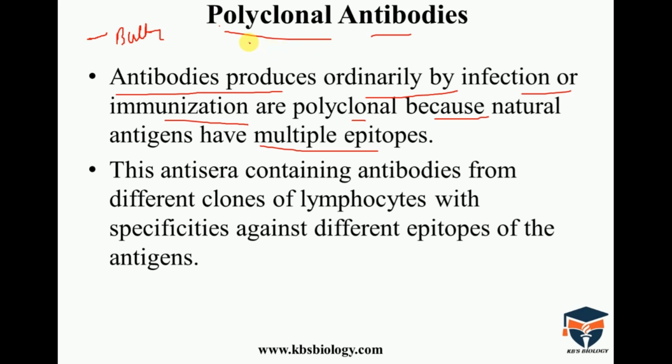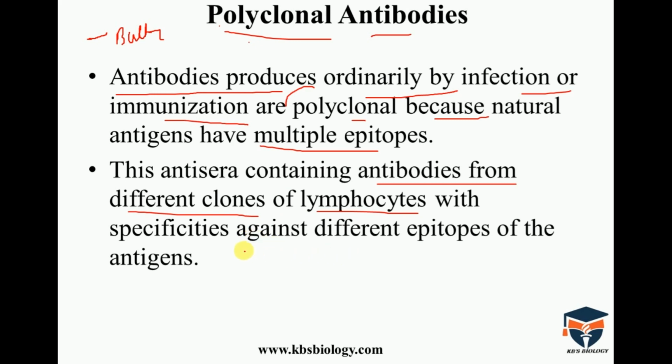Polyclonal antibody means different epitopes, or different antigen binding sites, are present, hence it is called a polyclonal antibody. This antiserum contains antibodies from different clones of lymphocytes, with specificity against different epitopes.